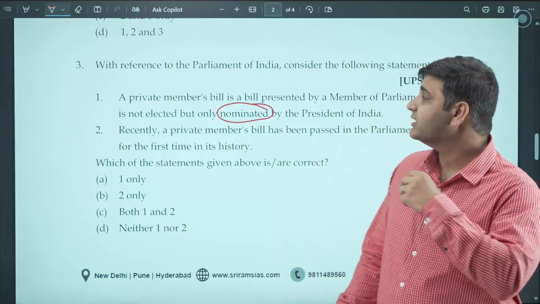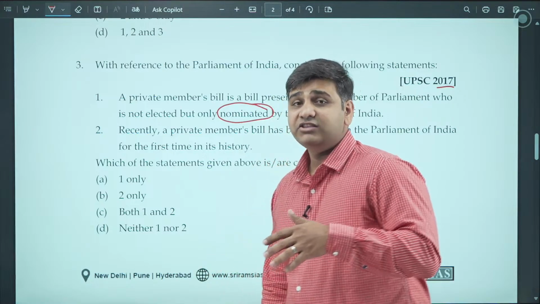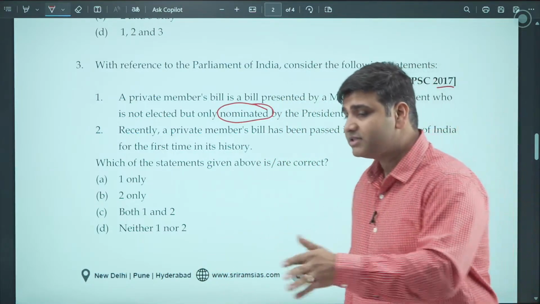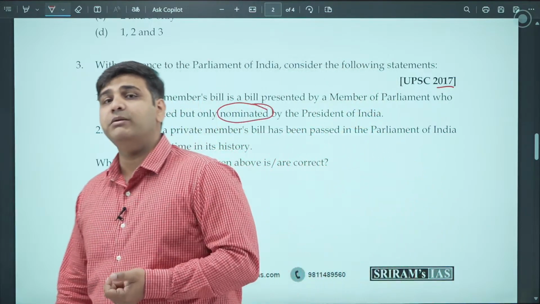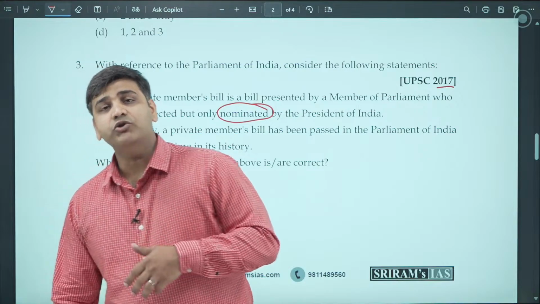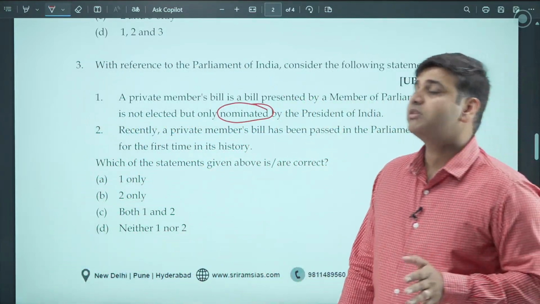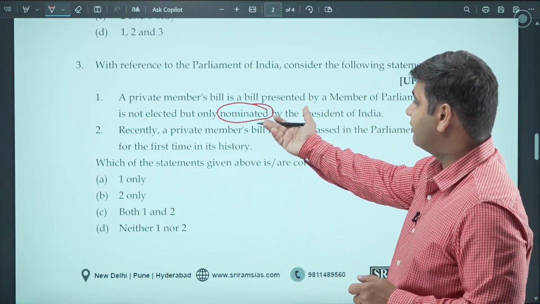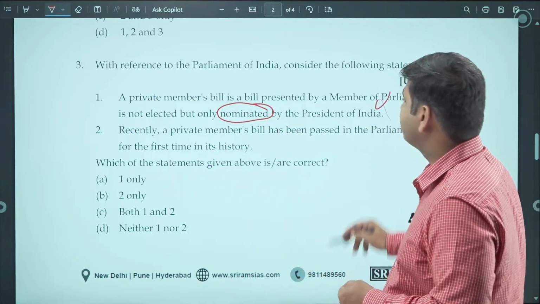Second thing, the private member's bill is brought by any member of the House who is not a minister. If the bill is introduced by a minister, it's a government bill. If a bill is introduced by any member who is not a minister, it's a private member's bill. So this is something which you should understand. A private member's bill is a bill which is brought by a nominated member. This is a wrong statement.